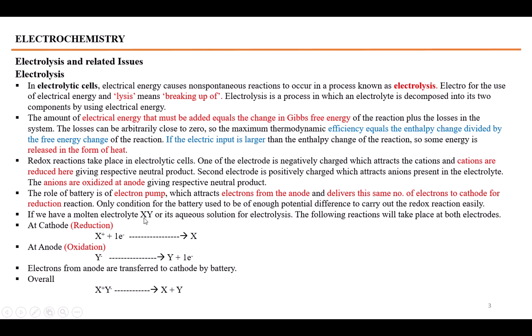For example, we have an XY electrolyte in the solution. We carry out the electrolysis of this XY. X is a positively charged cation. It would take an electron at the cathode, reduction takes place, and it would be converted into neutral X product. Similarly, at the anode, Y, a negatively charged ion, will give an electron at the anode. Its oxidation would take place and we would get the product Y here at the anode. So an electrolyte is divided into its components during the electrolysis process.